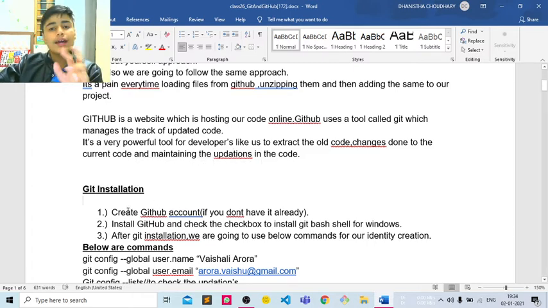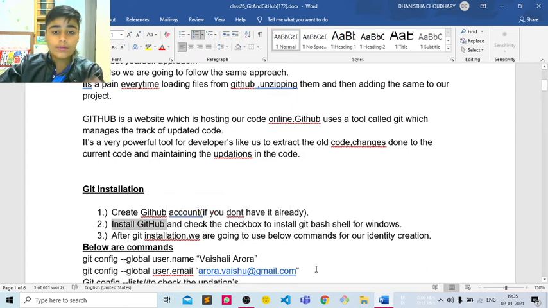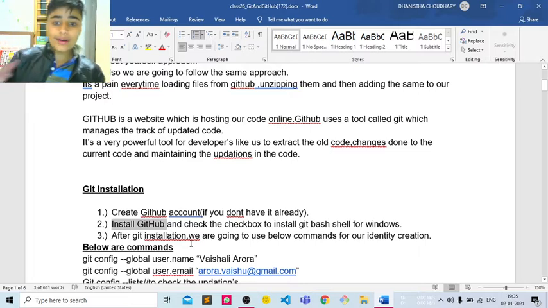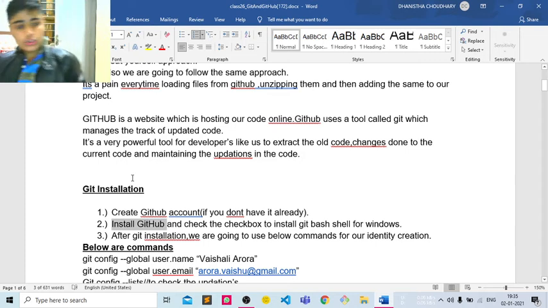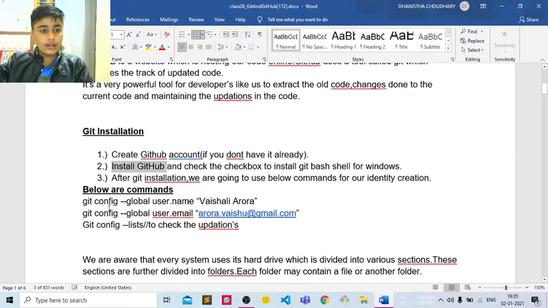For that you should have a GitHub account. If you don't know how to create a GitHub account, the link is in the description. You can go through that video and you will be informed about GitHub. In that video I have also explained about GitHub. Install Git and check the checkbox to install Git Bash. In my last video I have also told about that. After installing Git, we are going to use the commands below. For downloading Git Bash, I have provided a link in the description. You can download from there. Let's start with the commands. It's a very interesting topic.